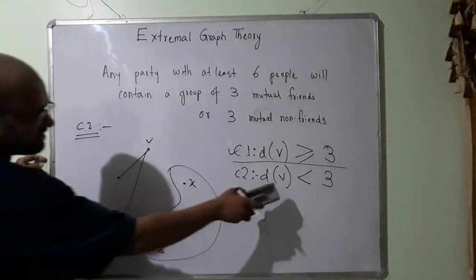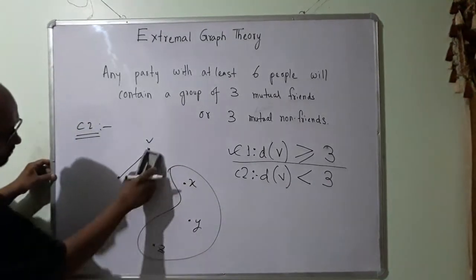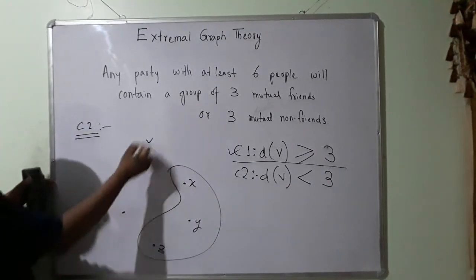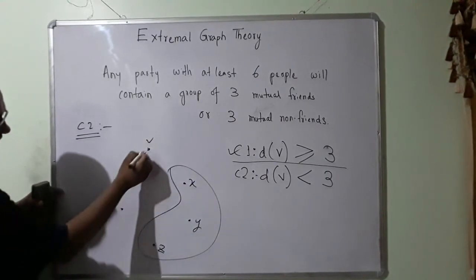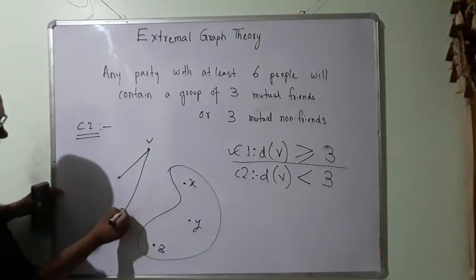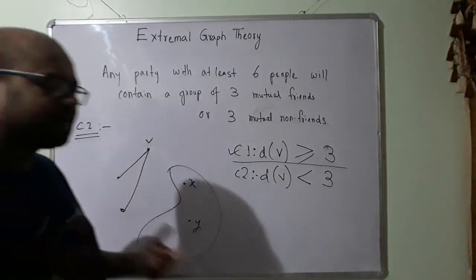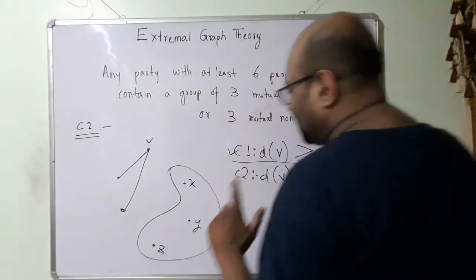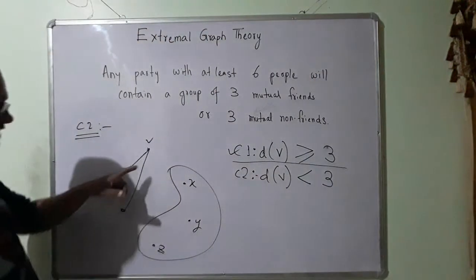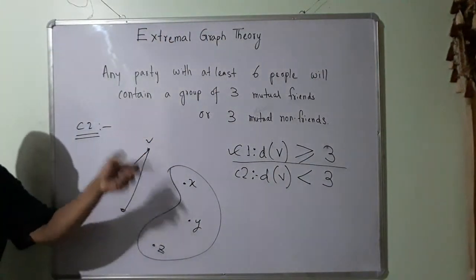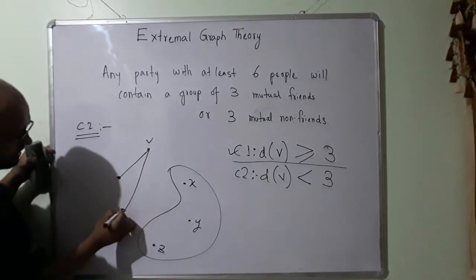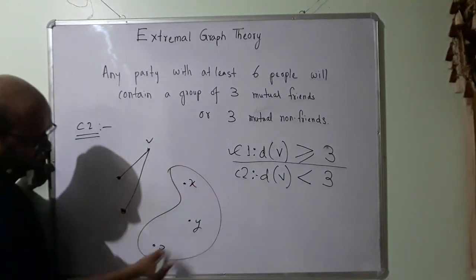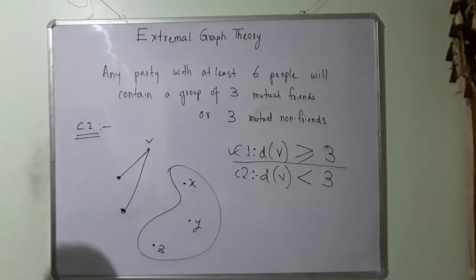Since the degree of V is less than 3, it could have been 1 also, and still I have these 3. Let us say it is 2. So V has these 2 friends, and V is not a friend with these 3, X, Y, Z.